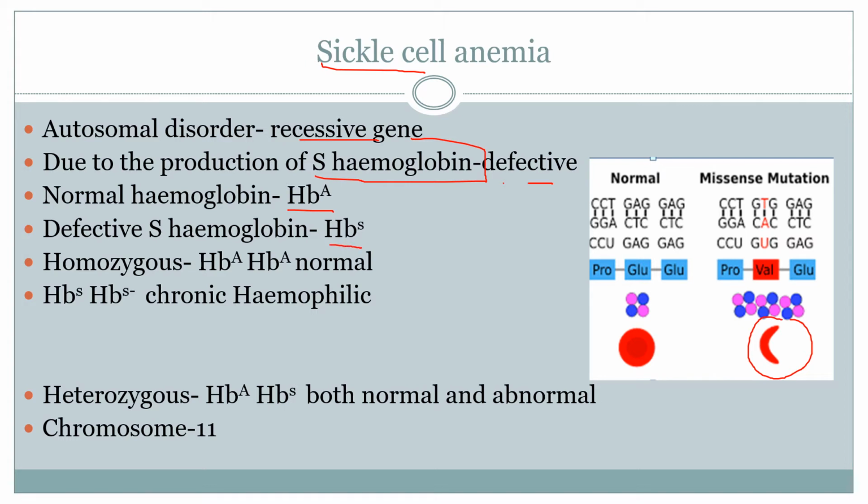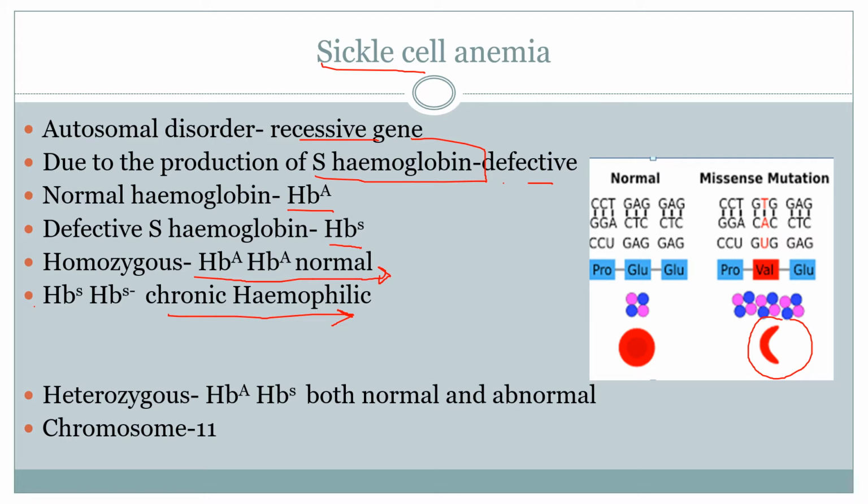If it is HbA, the person will be normal. If it is HbS, there is a chance of development, not 100%, of chronic anemia being seen.